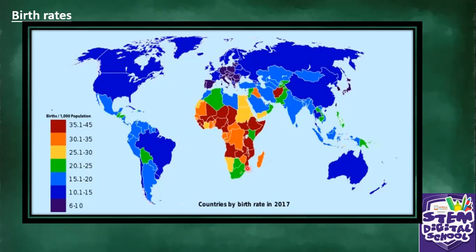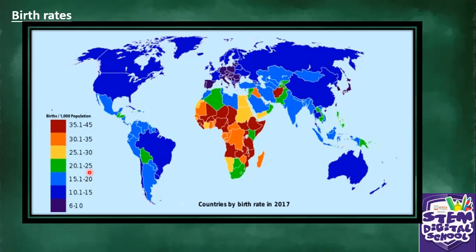We also find South Africa and Botswana, and also this country in South America, this country in North America, the green part in the Middle East, and this one in Asia. So they've got about 20.1 to 25%.